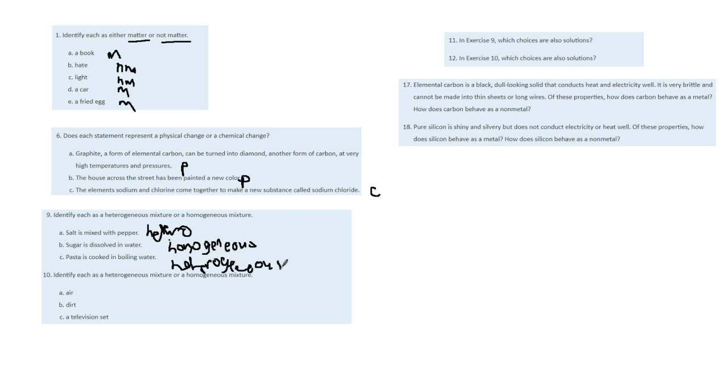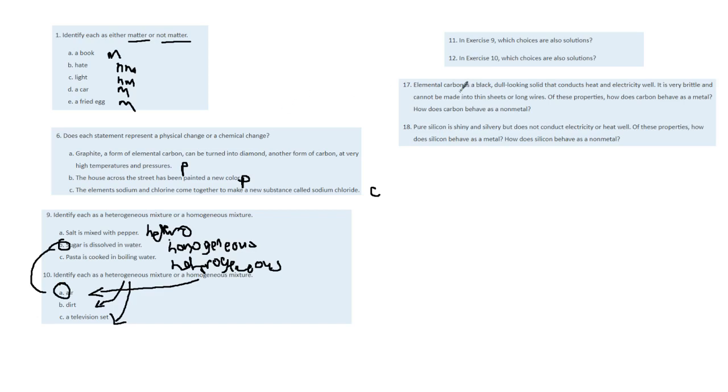Okay, air. Is air a homogeneous or a heterogeneous mixture? It's actually a homogeneous mixture. Is dirt a heterogeneous or homogeneous mixture? Heterogeneous. Television set? Definitely heterogeneous. In exercises 9 and 10, which of these are also solutions? Air, this is a solution, and this is a solution. So all homogeneous mixtures are solutions.